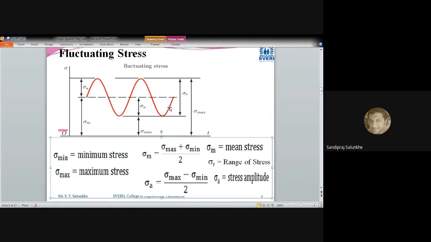For this sinusoidal curve, it has been mentioned as the amplitude of the stress wave, and this amplitude of stress wave is calculated by means of sigma maximum minus sigma minimum divided by 2. Always it is not possible to provide these values in an exam or in a problem, so while we solve such type of problem, we have to extract some data from the given data in the statement.